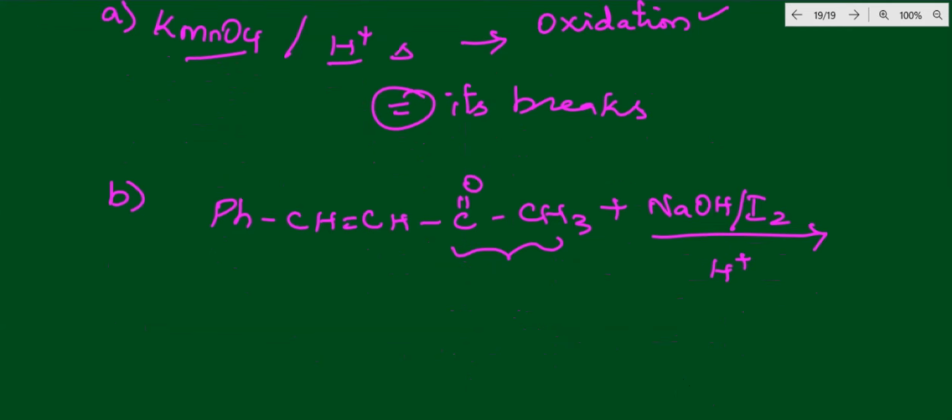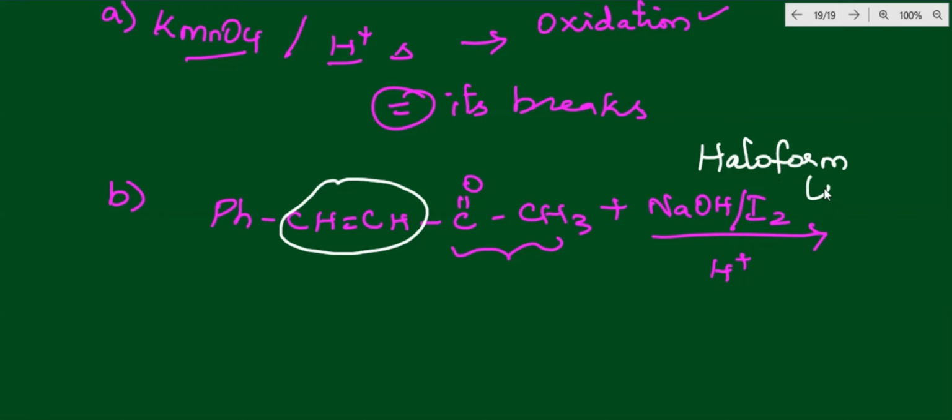Here it does not affect the double bond. The double bond will be safe. Only the methyl keto group reacts, because this is a haloform test, used because a methyl keto group is available. In the first question we mentioned the same: 2,4-DNP is answerable for a methyl keto group, and in the same way the haloform test will be answerable. So what is the product you will be getting? CHI3, iodoform, as well as PhCH=CH, with the double bond safe.